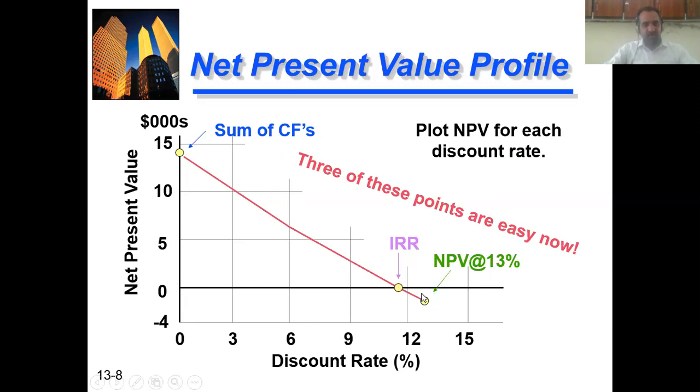In this case, the NPV at 13% is below 0. It means it lies somewhere here, right? The negative NPV lies here. It means the project will be straight away rejected. A project will only be accepted if it crosses this line from 0 or goes above it. It means if the required rate of return is more than 13%, then we might accept a project. However, we will reject the project at 13% or below 13%.